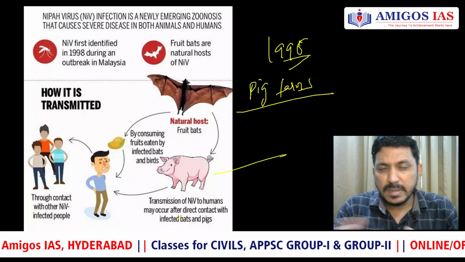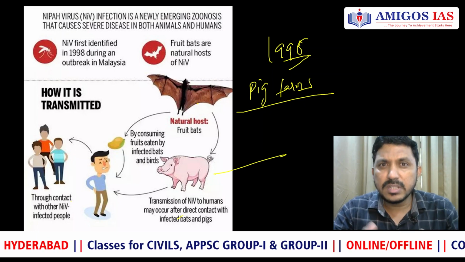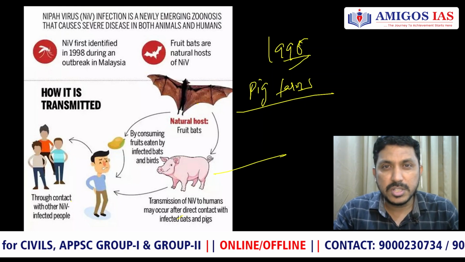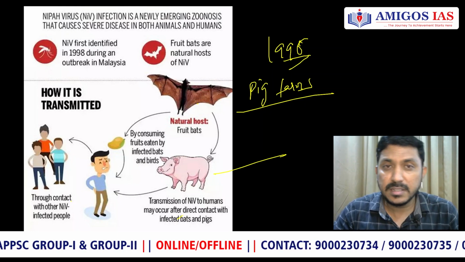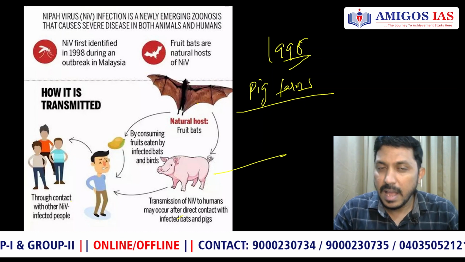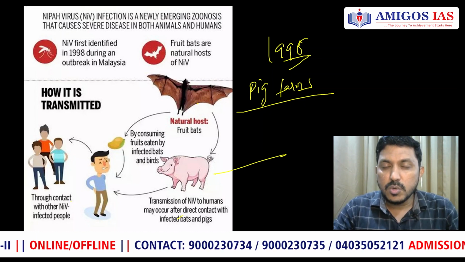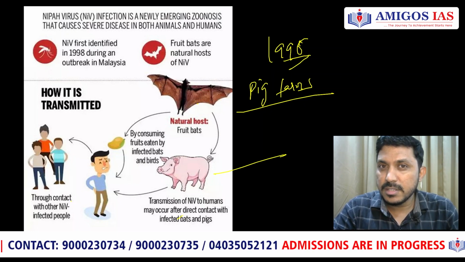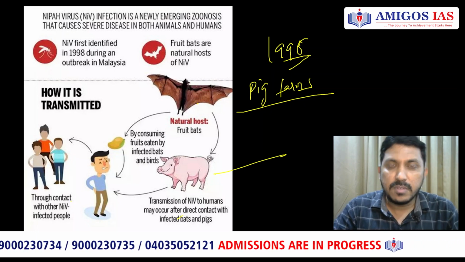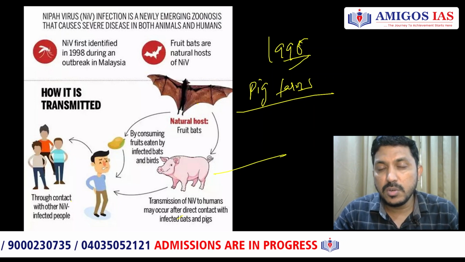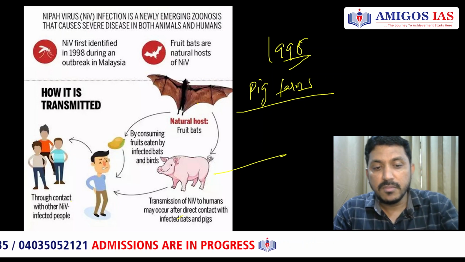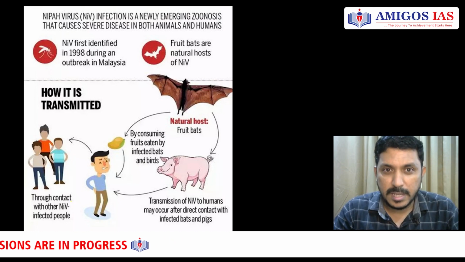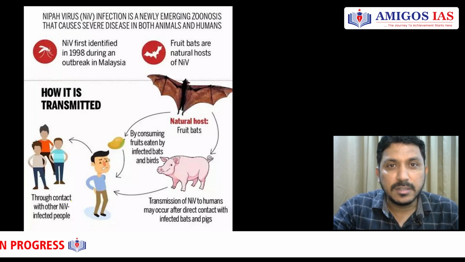Once it spreads to humans by contact with the pigs or any other animals, it could transmit even to cats, dogs, sheep, goat. Any other animals also can carry this disease. As a result, humans who are in contact with these animals will be in danger of contracting this disease. Once it comes to humans, it has a 40 to 45 to 70% mortality rate, which makes this virus quite deadly. Human to human transmission also is there. That makes this virus quite lethal.